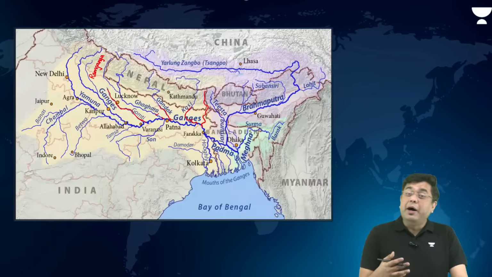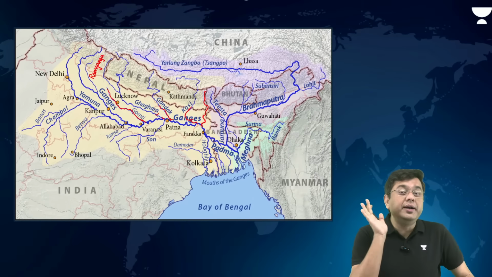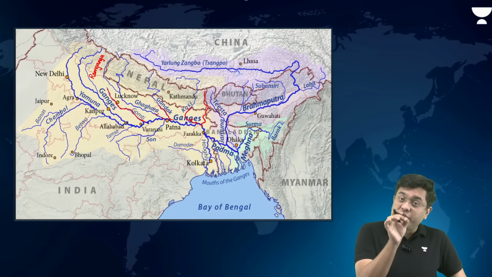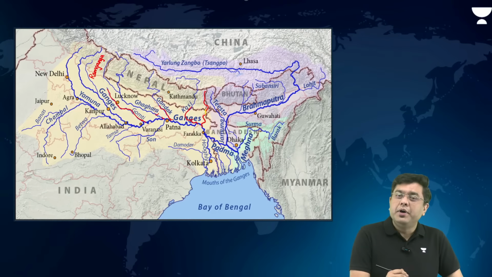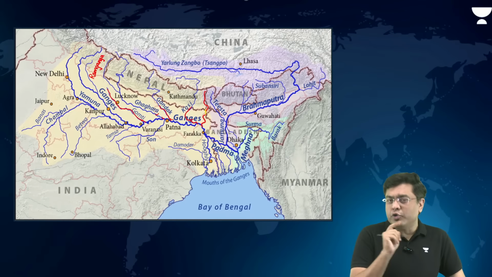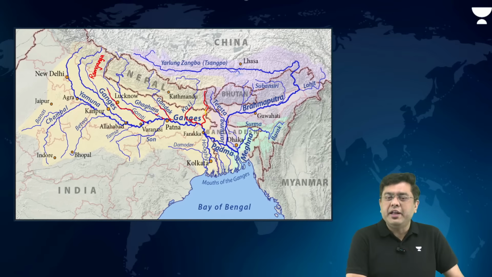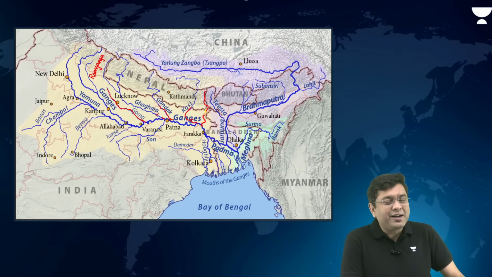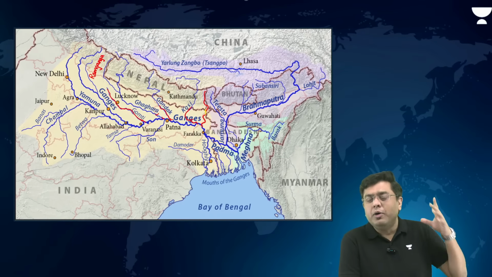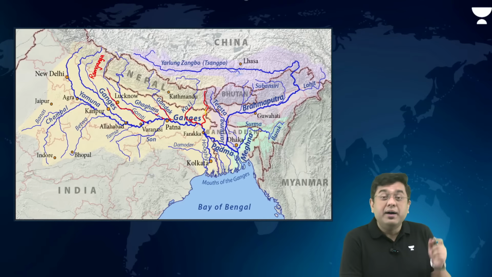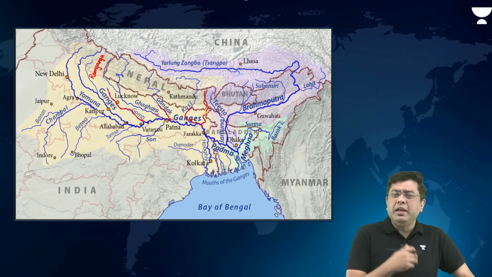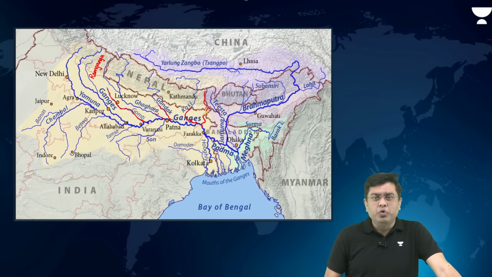You would have heard about the news story of Kosi-Mechi interlink. River Mechi, which is a tributary of Mahananda, is present here. Okay, Kosi-Mechi interlink is also in news. It has received in principle approval, so that Mechi will get water from river Kosi. Mechi will provide water to Mahananda. That will provide water to the northeastern, very poor and drought prone region of northeastern Bihar.